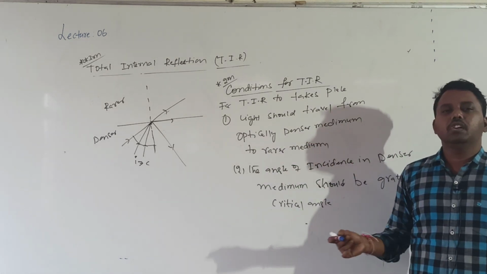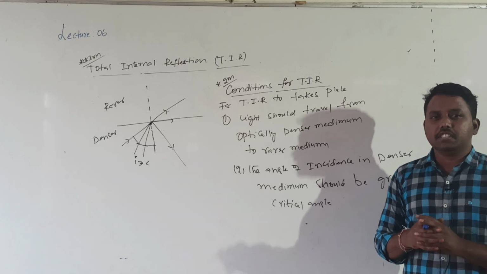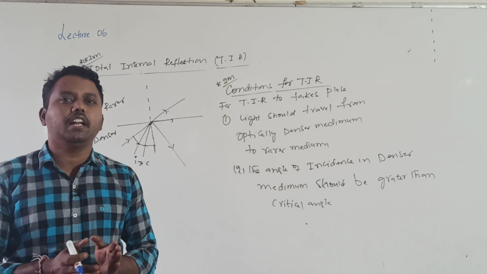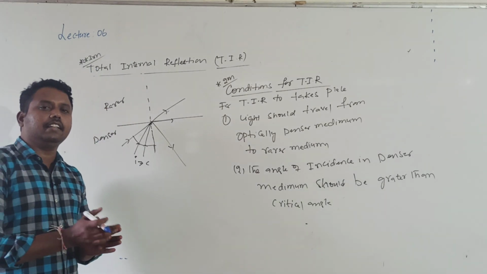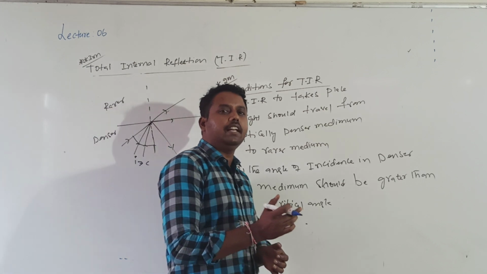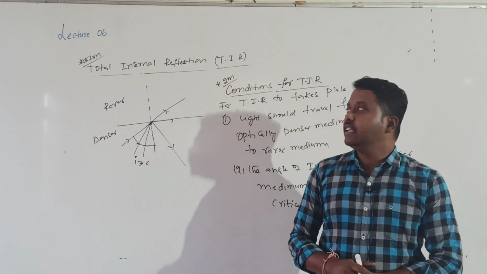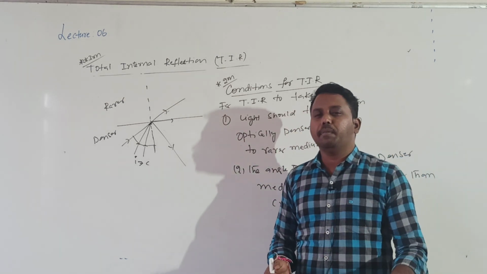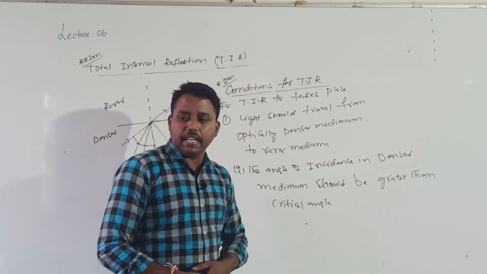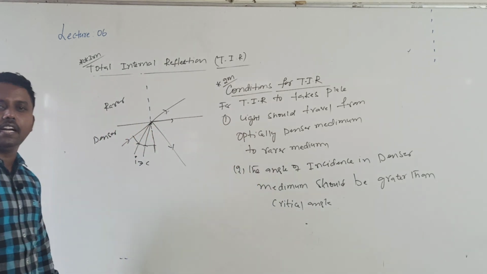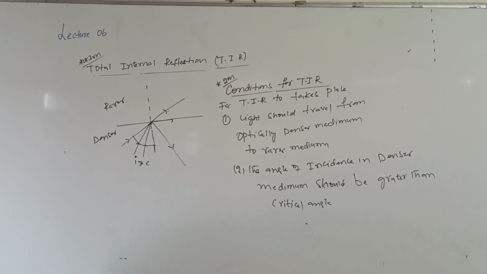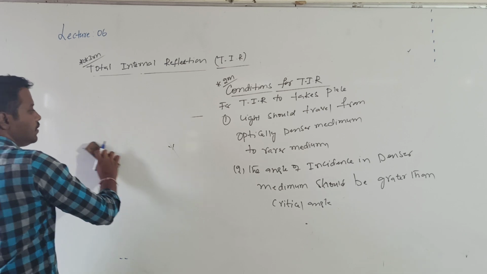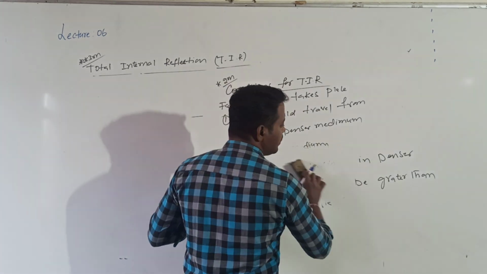TIR understood? What is TIR? Total internal reflection means what? It is a phenomenon when light travels from optically denser to rarer medium, for the angle of incidence greater than the critical angle, and the light completely reflects back into the same medium. That is called TIR. And what are the conditions for TIR? Light should travel from optically denser to rarer medium, and the angle of incidence in the denser medium should be greater than the critical angle. Then only total internal reflection will take place. Are you getting? This topic is very important for us.